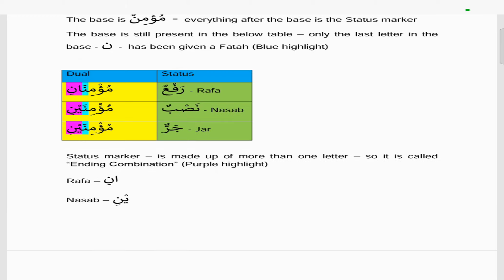Now in this case it's not called an ending sound, because the ending sound is when the harakat at the end changes, and from that you identify what the status is. But in this case extra letters have been added to the base, to the original word, and the extra letters in rafa is the alif and the noon, and the extra letter in the nasab is the ya and the noon, which is highlighted in purple. And in the case of the jar, again it's the ya and the noon. Because extra letters have been added, it's called an ending combination.